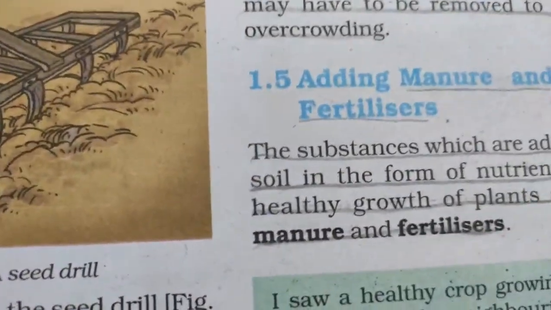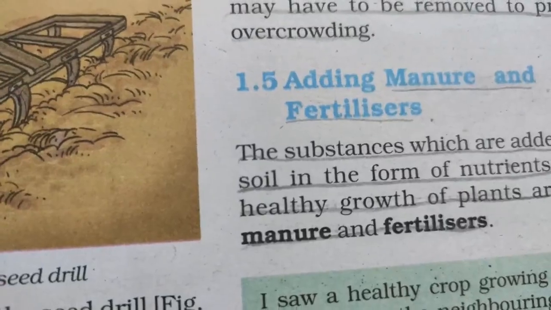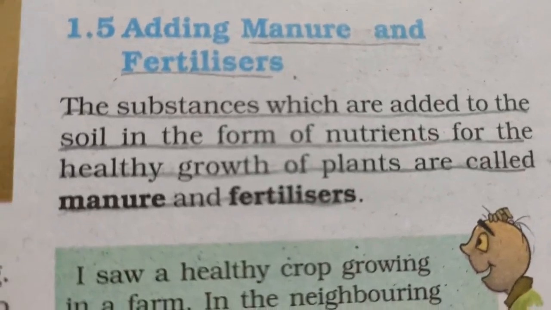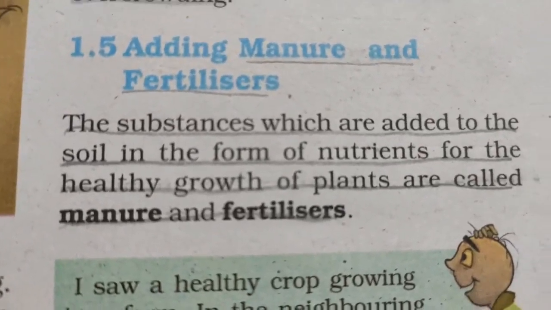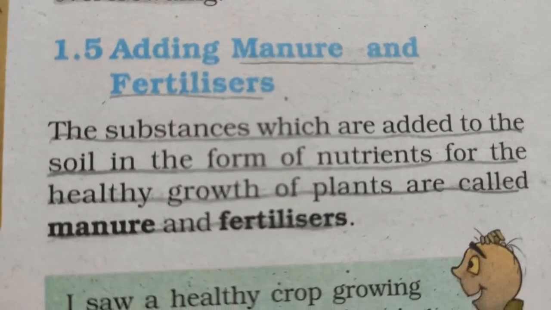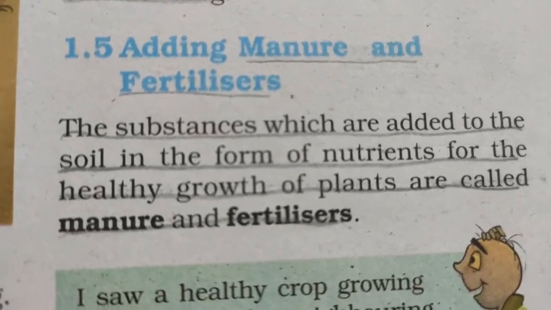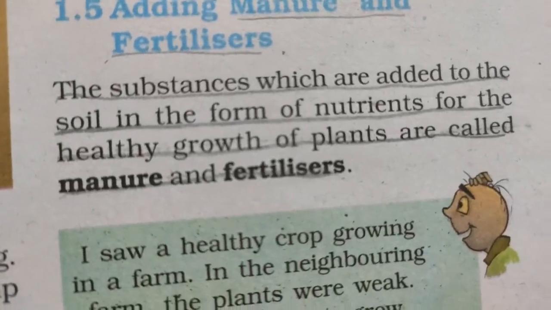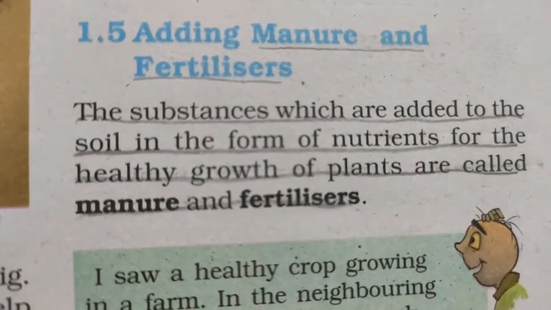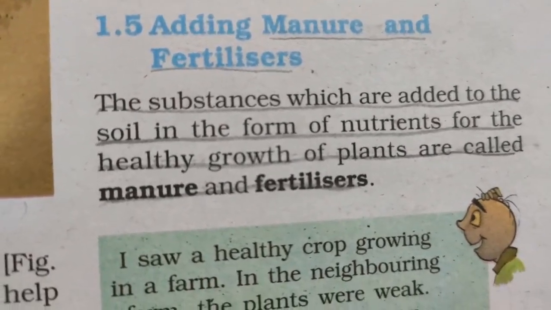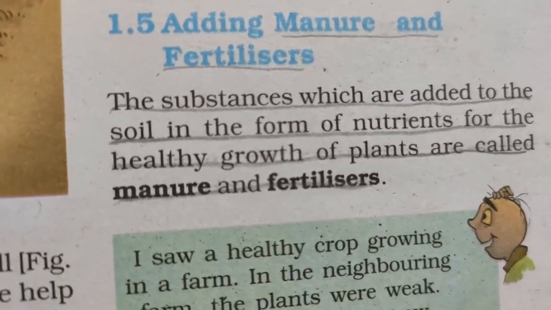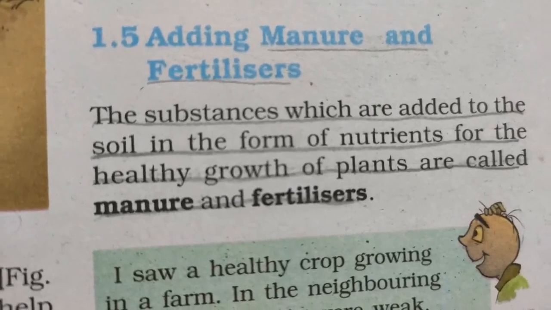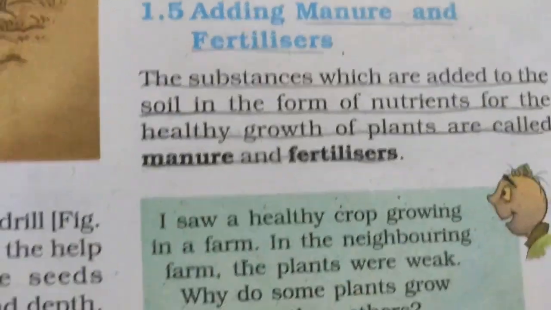Next topic is adding manure and fertilizer. The substances which are added to the soil in the form of nutrients for healthy growth of plants are called manure or fertilizers. Like when you drink milk, you add some protein drink in that, like Horlicks or Bonvita or maybe some other brand. Why? To give you extra energy. Similarly, the soil gets extra energy by the use of manures and fertilizers.